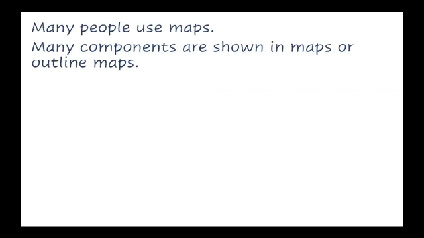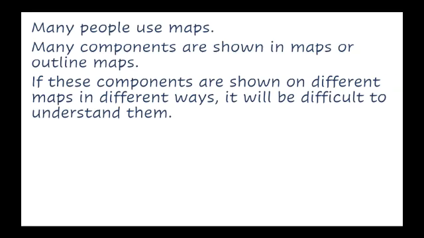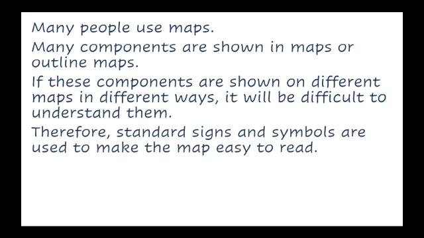Moving on to the next, many people use maps. Many components are shown in maps or outline maps. If these components are shown on different maps in different ways, it will be difficult to understand them. Therefore, standard signs and symbols are used to make the map easy to read.